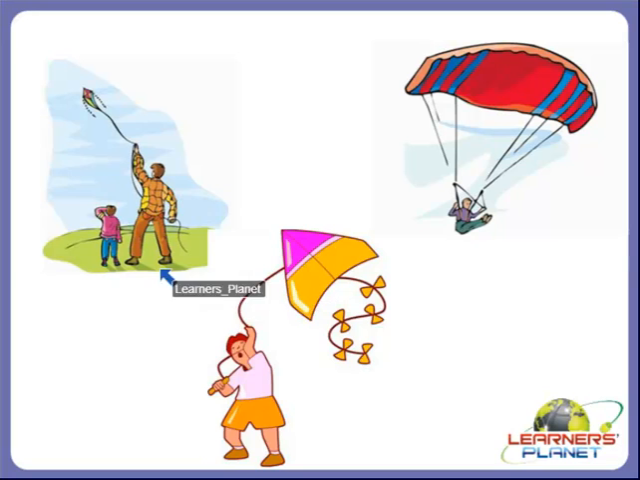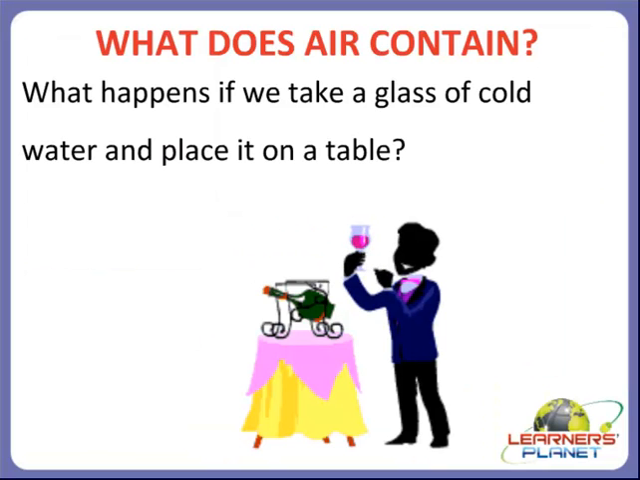Let's see some examples. Like you can see in these pictures, a boy is flying a kite. Here a man is flying a kite. And you can see here a man doing adventure. This is paragliding, right? So all these things move because of air. Right, children? So now let's study about air and what air contains.